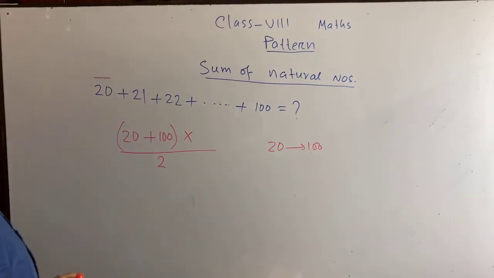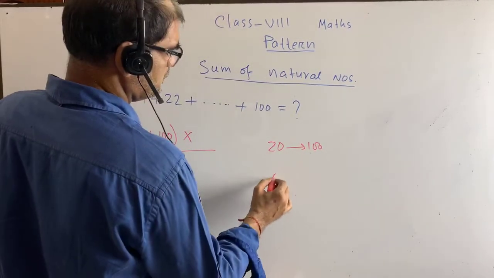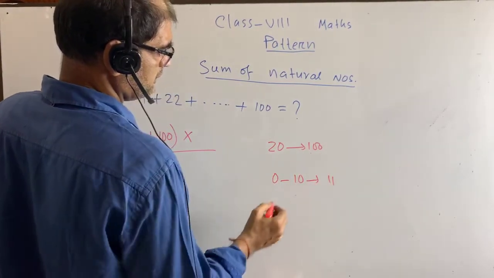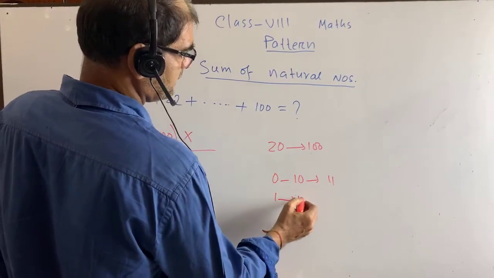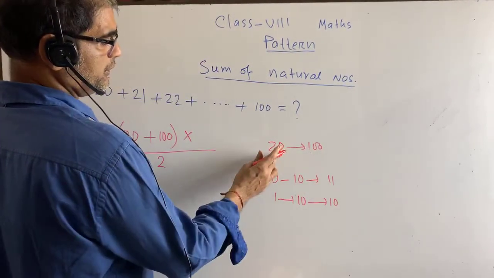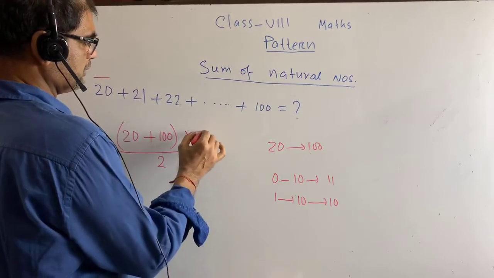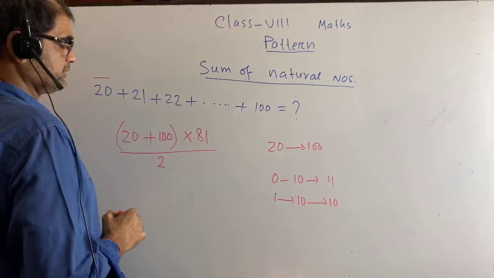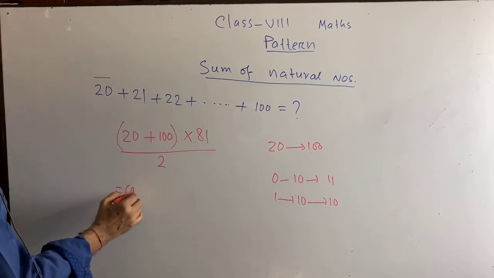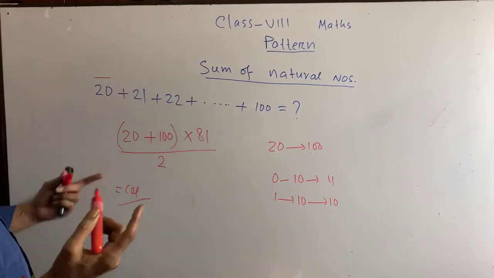No. Suppose 0 to 10, how many terms? 11 terms. 1 to 10, how many terms? 10 terms. Okay. So from 20 to 100, we have in total 81 terms. Okay. Now you calculate. You will get the result.